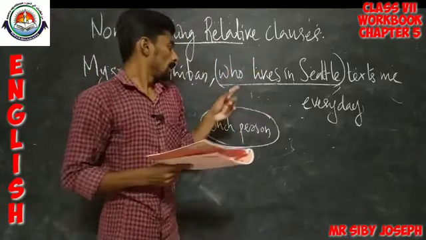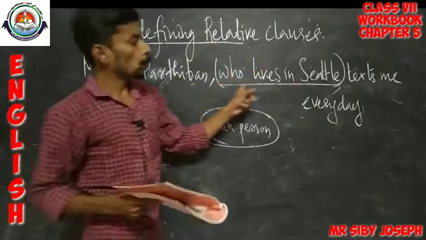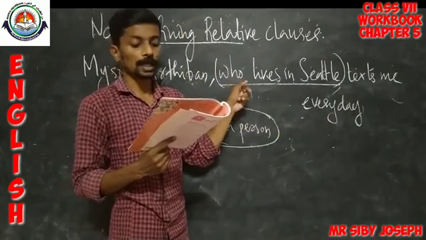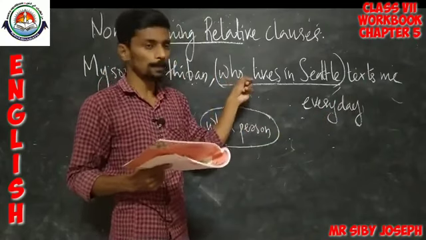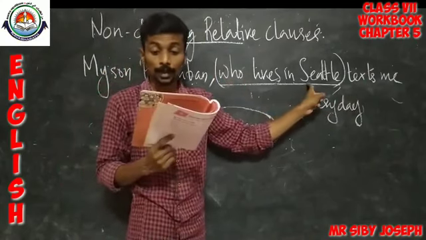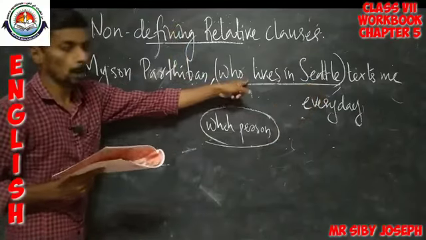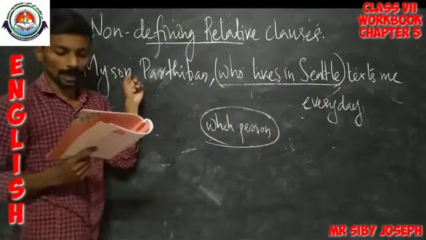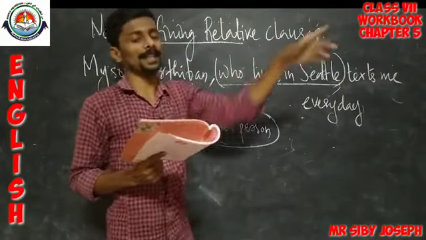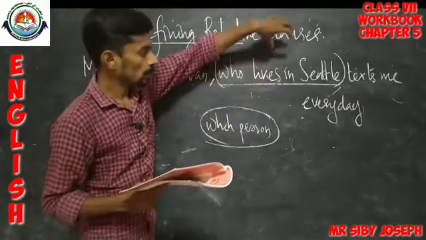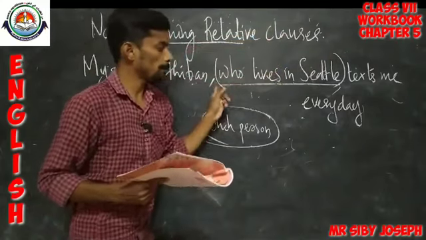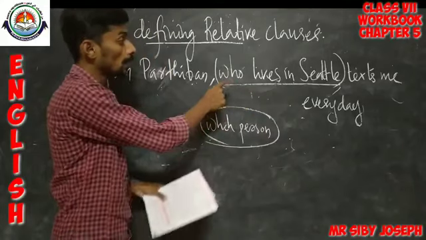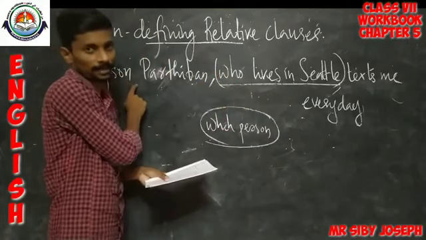Okay, and my son Parthiban, who lives in Seattle, texts me every day. The adjectival clause in bold, that means the part who lives in Seattle, qualifies the names that go before it. Okay, but it does not define them. This particular portion is not defining the subject.